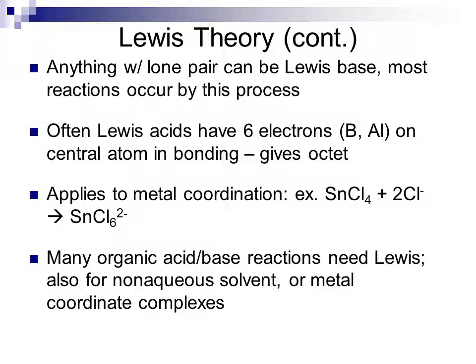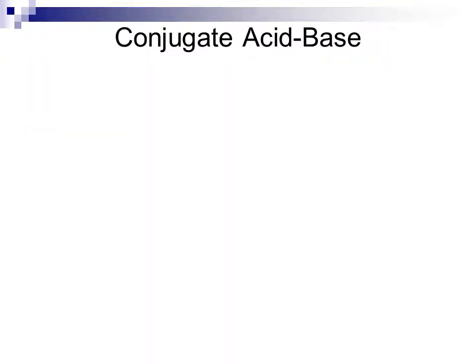Now, if we think about the way that NH3 would react with HCl, the H plus is a proton which is free to accept a pair of electrons. The NH3 has that pair of electrons, so coordination between the NH3 and the H plus with that pair of electrons forms NH4 plus. The same way we see a complexation here with SnCl4 and the 2 Cl minuses. And that's how we can explain the reaction of NH3 in terms of Lewis theory.